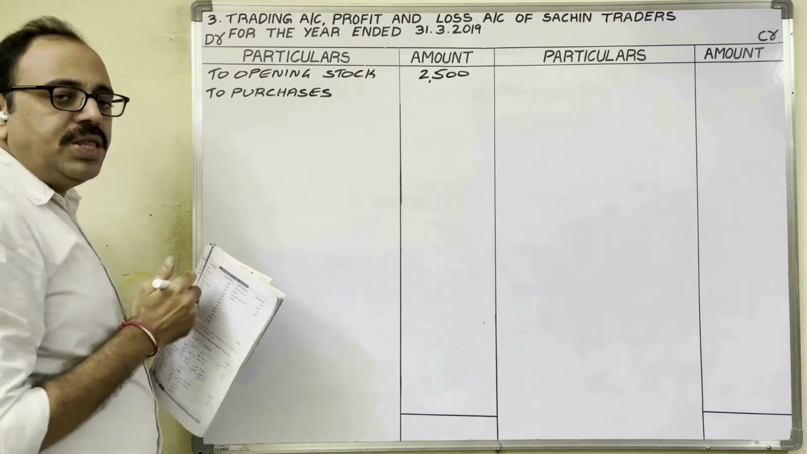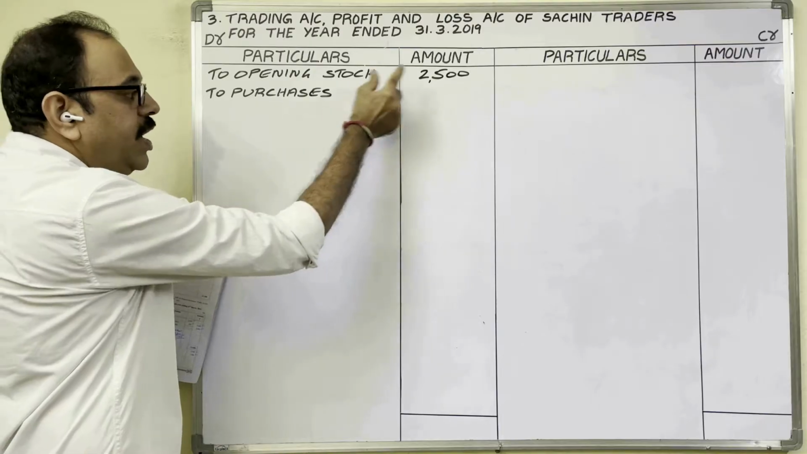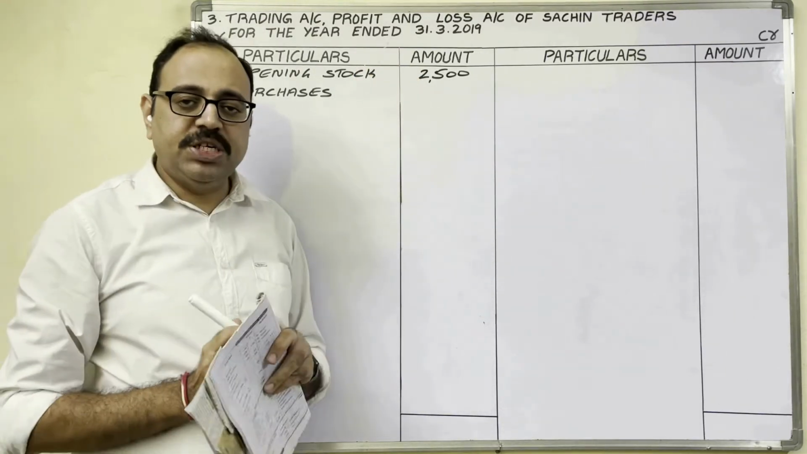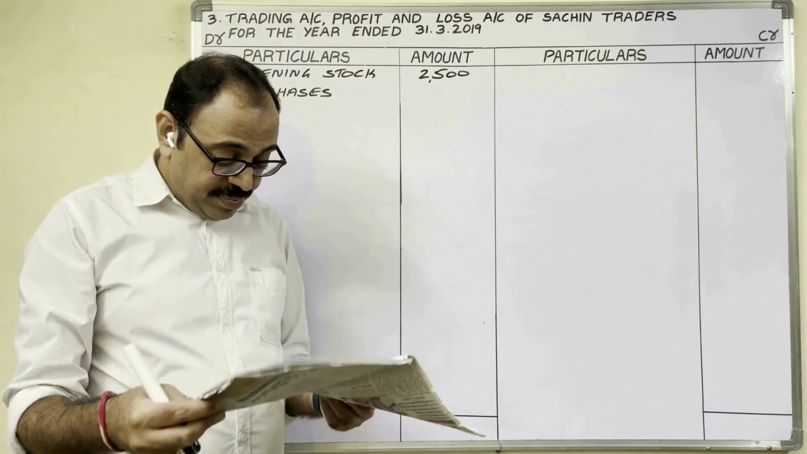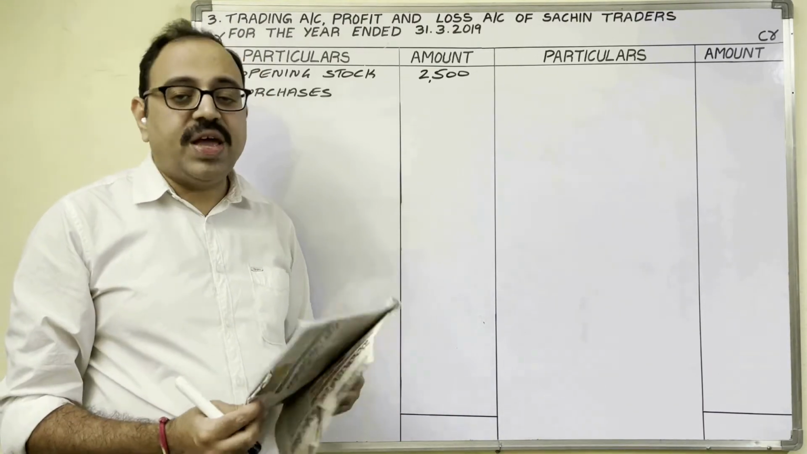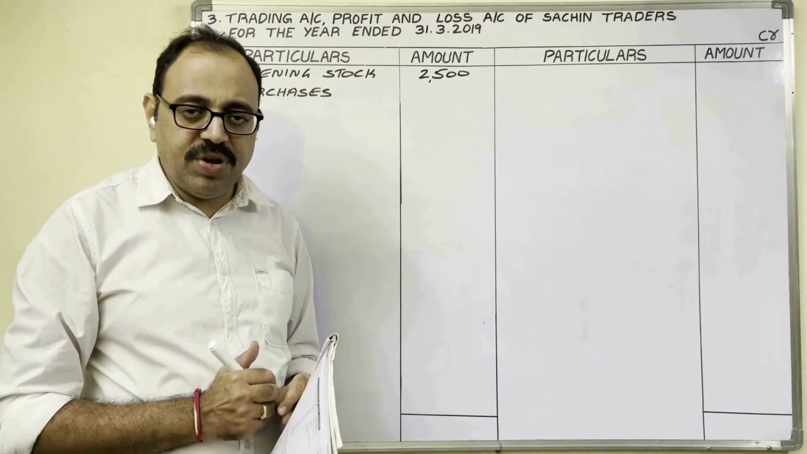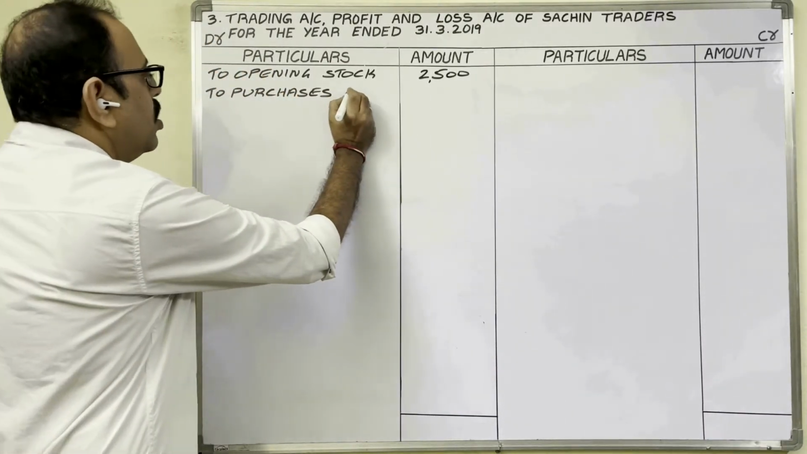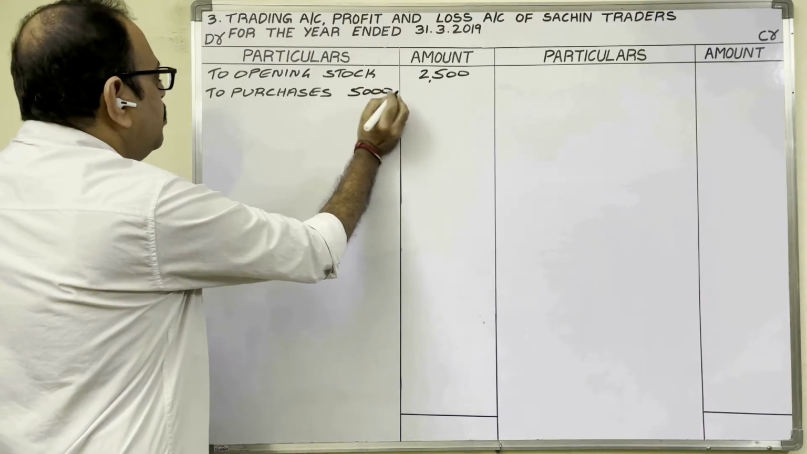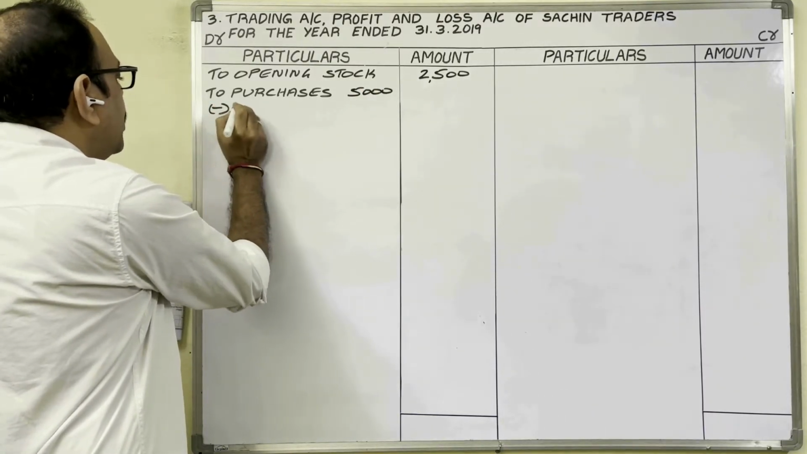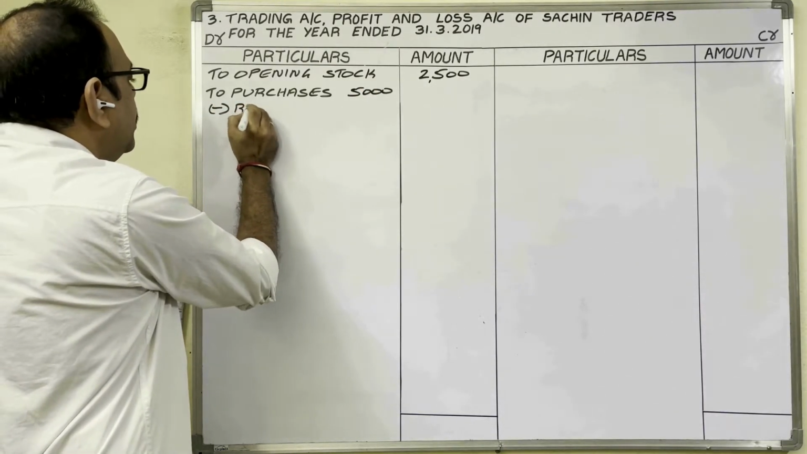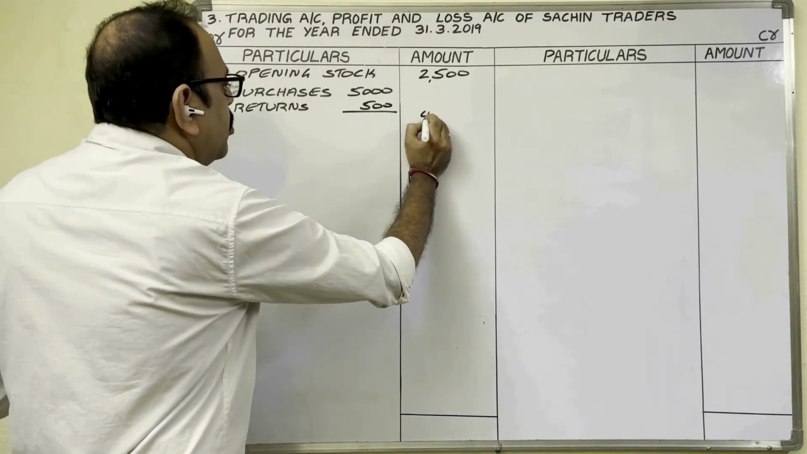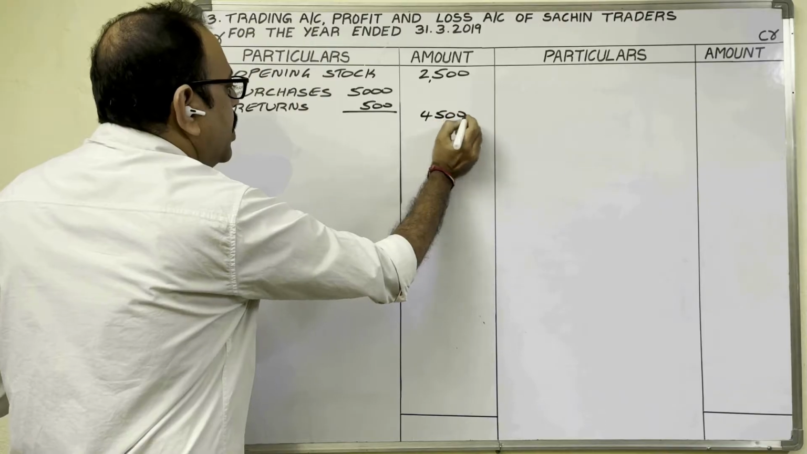Now, this 5000, in inner column we have to write or in outer column? It depends on purchase returns information. See the credit balances. Purchase returns 500. Purchase returns are given in the question. Therefore, purchases 5000 in inner column we should write. And purchase returns we have to subtract, minus returns 500. In outer column remaining amount 4500 rupees.